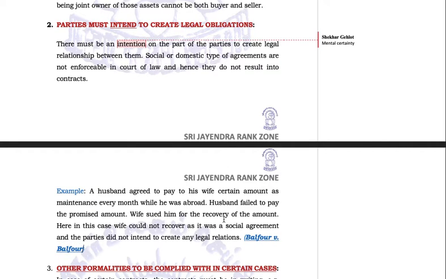Because the husband said, it's okay, I'm going abroad and for your upkeep, I'll keep sending some money. That doesn't mean that he has entered into a contract with his wife. Some may argue that a husband has an obligation to maintain his wife. Yes, he has an obligation, but it cannot be that whatever he promised, he must pay. Suppose he had promised to pay 400 rupees per month and now he's sending only 200. He is definitely maintaining her, but he cannot be compelled to maintain her the way she wants. The maintenance has to be substantial, but it cannot be a luxurious maintenance.